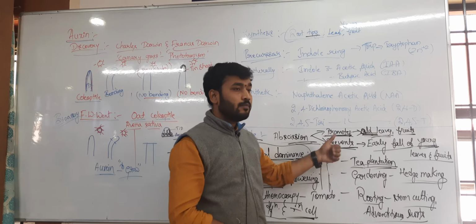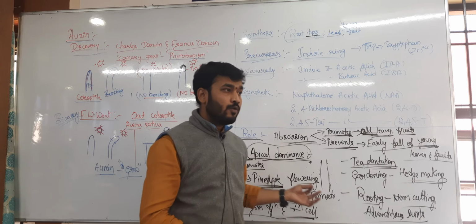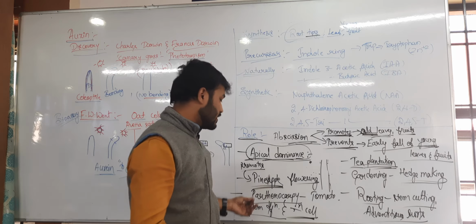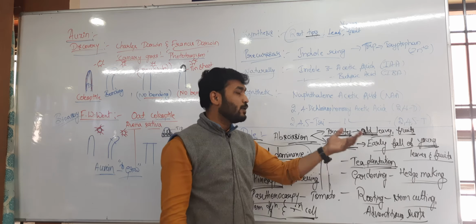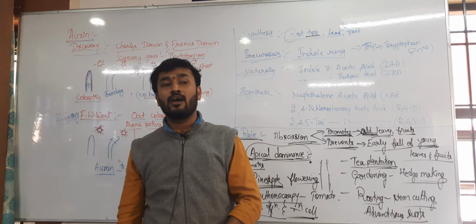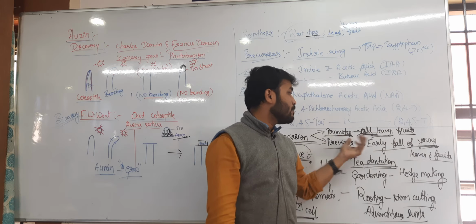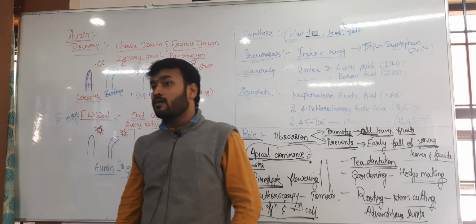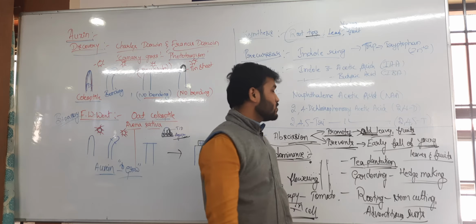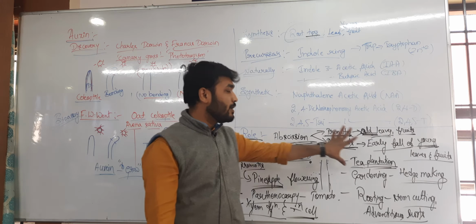So what are the roles? Rooting in the stem cutting, inducing parthenocarpy in tomato, promoting flowering in pineapple, then xylem differentiation, cell division, apical dominance, preventing the abscission in young leaves and fruits and thereby preventing early falling, and promoting abscission in old leaves and fruits. Clear? Yes, so this is all about the main things, right?